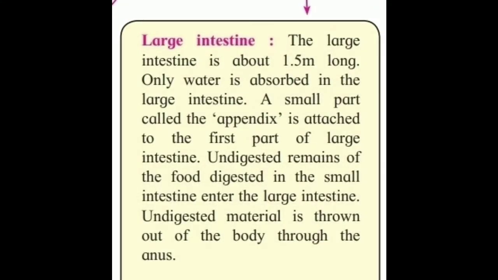This large intestine is about 1.5 meters long. Only water is absorbed in the large intestine, and the small part of the large intestine is called the appendix. It is attached to the first part. The undigested remains of the food are thrown out of the body through the anus.